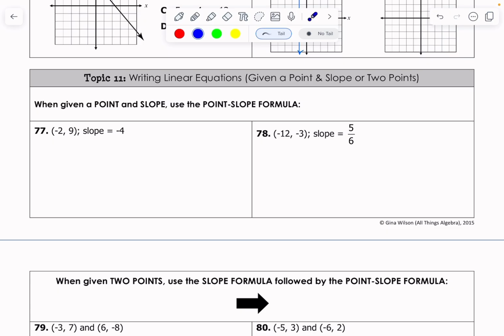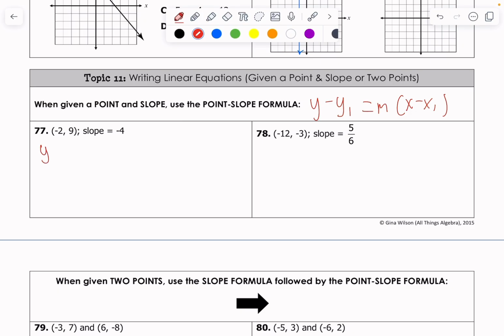First off, we need to know point slope formula. This is something I would definitely memorize. It will be on your semester exam, so I hope you took note of that. And it's this: y minus y1 is equal to our slope m times x minus x1. Given a point, given a slope, we can write an equation in point-slope form, hence why it's named that. And so in number 77, they actually begin to talk about, here's a point, here's a slope, write me an equation. And so let's actually do that.